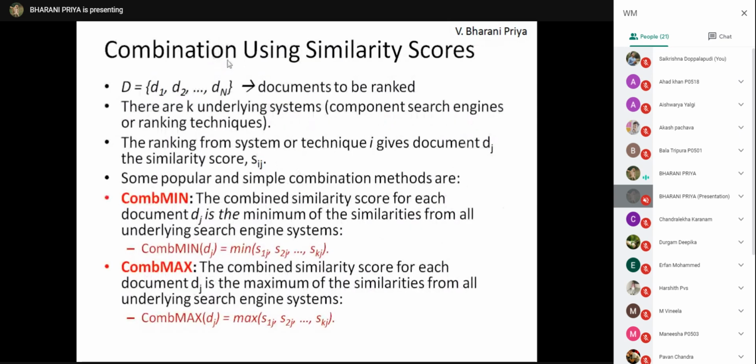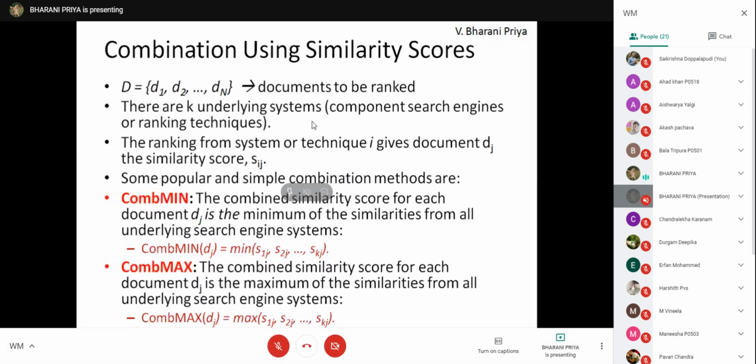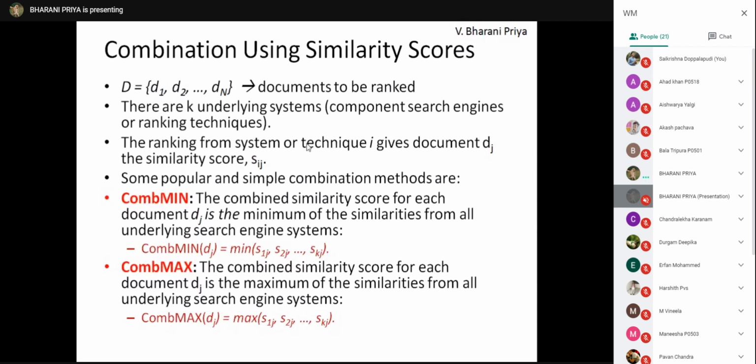So let us see the first combination, using similarity scores. Let D1, D2 up to Dn be the set of documents that are to be ranked, and there are k underlying systems. So there are k components or k techniques to rank the documents. The ranking from system i gives document Dj the similarity score Sij.